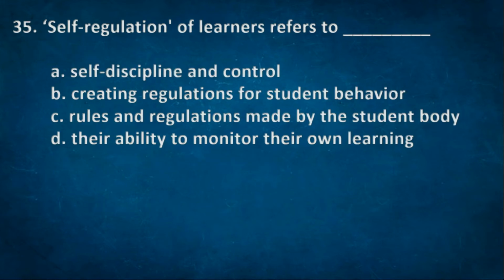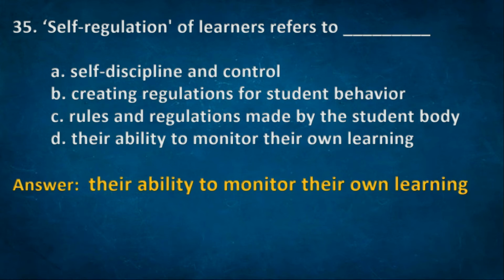Next one. Self-regulation of learners refers to: A. Self-discipline and control, B. Creating regulations for student behavior, C. Rules and regulations made by student body, D. Their ability to monitor their own learning. Right option D. Their ability to monitor their own learning.